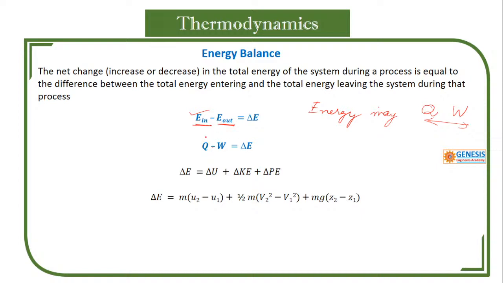So this is a Q. I can show like this one. Q entered and work is done. So that is work done, but that is rotation of this shaft. So Q is in, the Q added, that is positive. Work is done by the system.